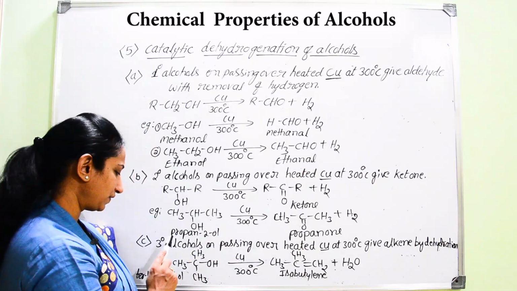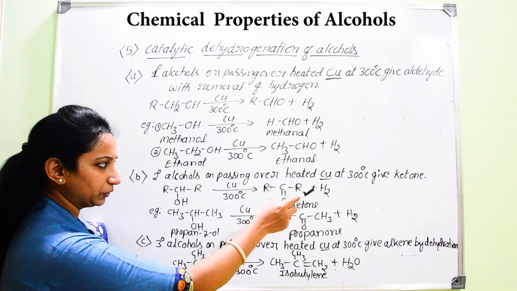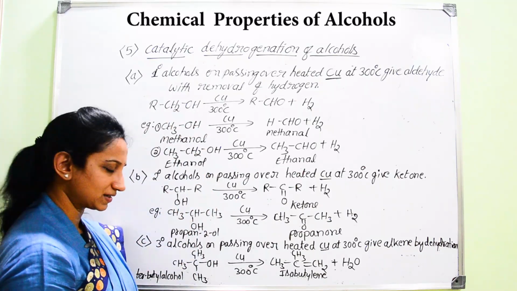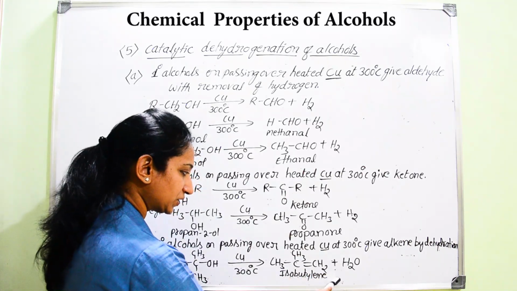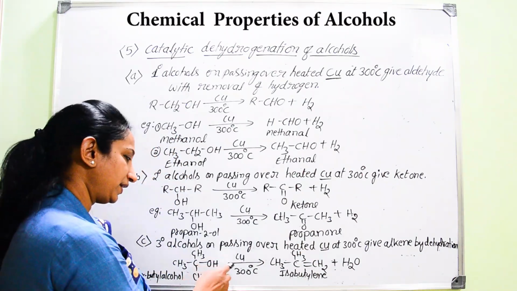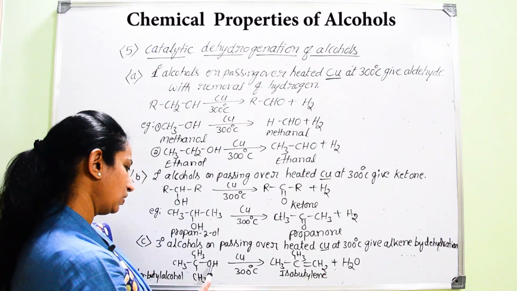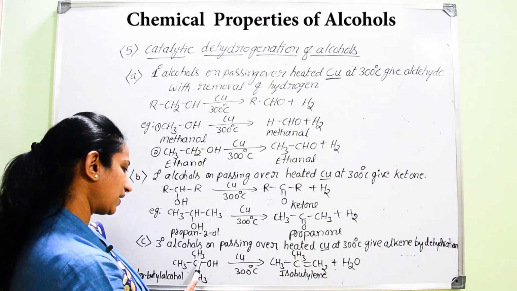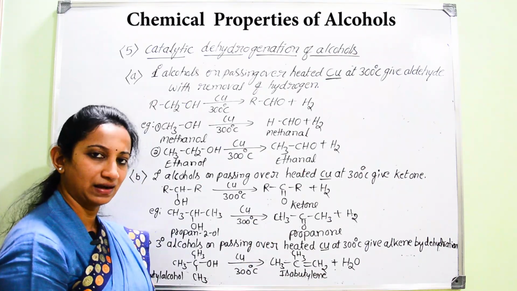And in the case of tertiary alcohols, we are not expecting dehydrogenation like in primary alcohols and secondary alcohols, but instead we are going to get the formation of alkene, by dehydration. So actually it involves dehydration, that is with the removal of OH and H in the form of a water molecule, and there will be formation of a double bond between two carbon atoms, resulting in the formation of alkene.